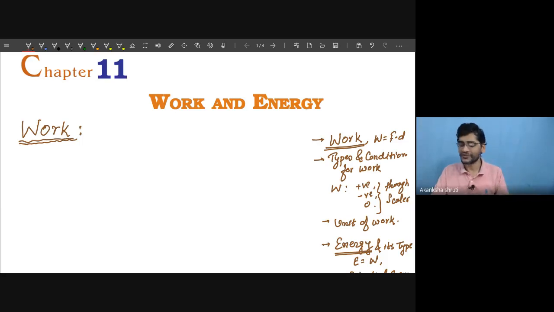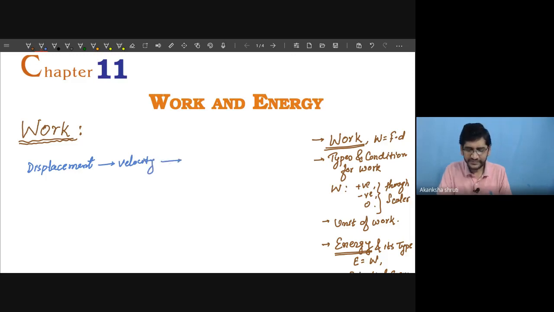It's very interesting. Students, just keep in mind, in physics, each of the terms is related to the others. We had started with the very basic quantities in physics, like distance and displacement. From this displacement, the rate of change of displacement was given by velocity.